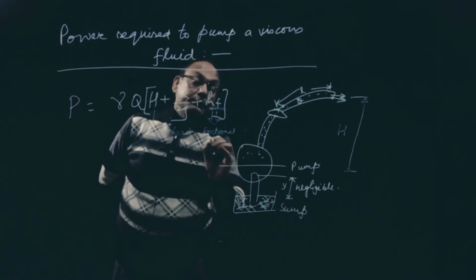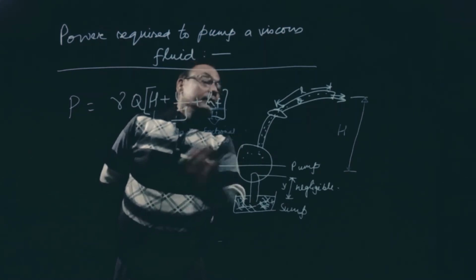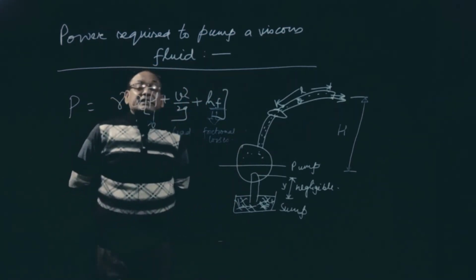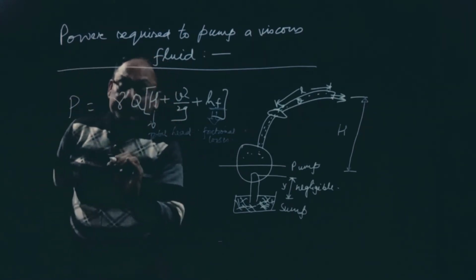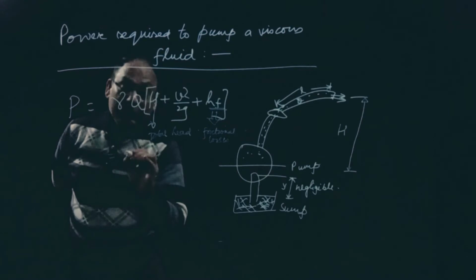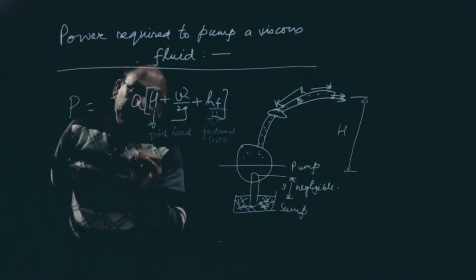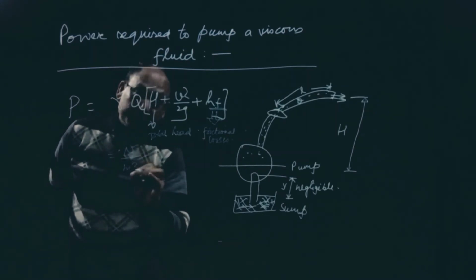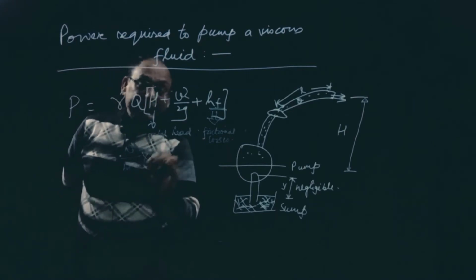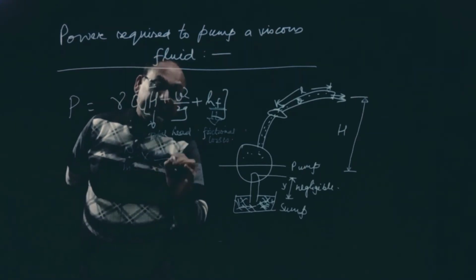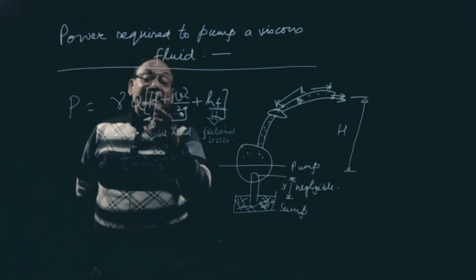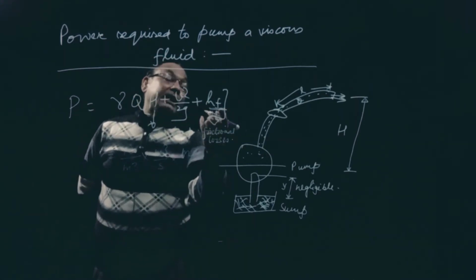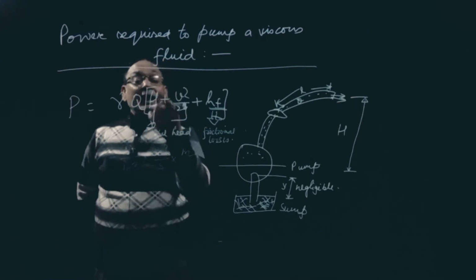Now let us check whether this satisfies the unit of power or not. Gamma is weight density, Newton per meter cube. Discharge is meter cube per second and head is meter. Whether it is H or HF, it is also head, meter only.